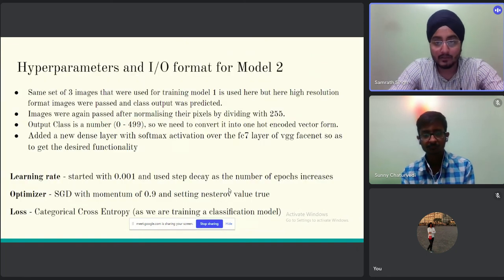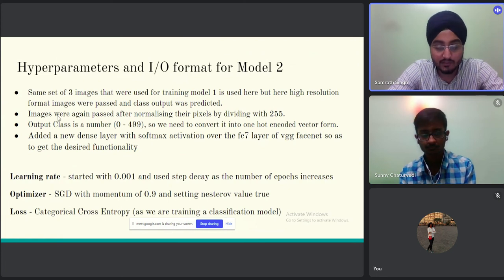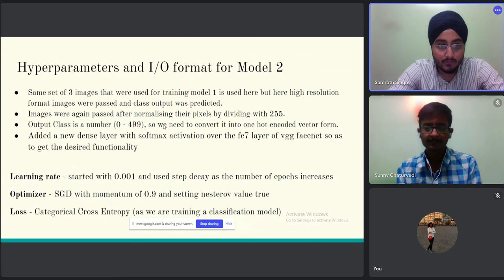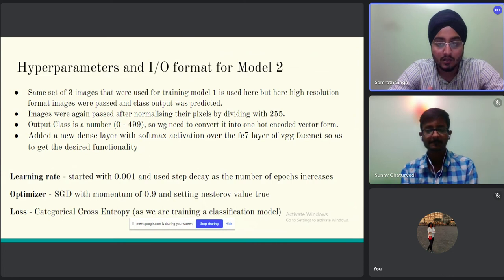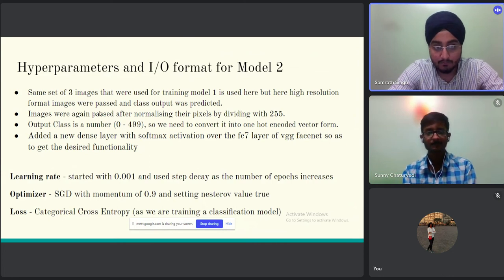Now the hyperparameters and the IO format for this model 2: the same set of images that were used for the training of model 1 are used here for high resolution and passed, and the class output that we want to predict is passed as the output y, and here also images are passed by normalizing them. The output class is a number from 0 to 499, so we can't really pass them directly. We have to pass a one hot encoded vector for them.